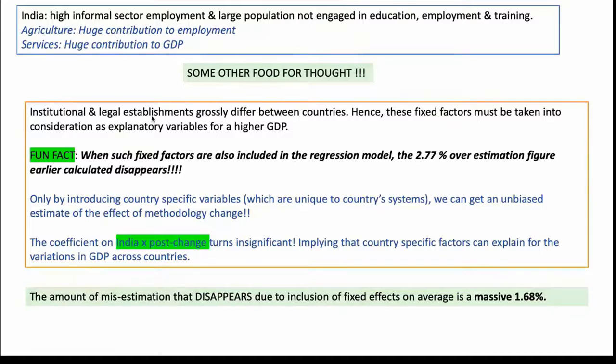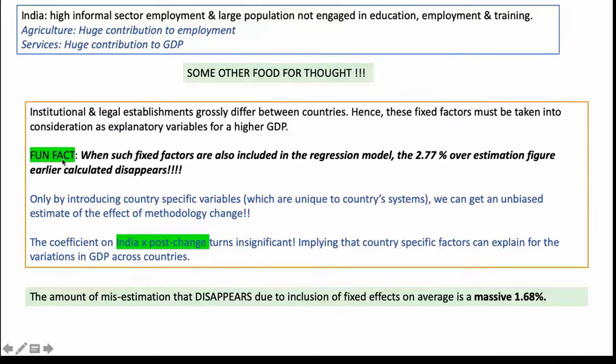So, for example, if you're comparing India with China, you cannot, because the entire structure, the democracy versus the autocracy part of it differs. So, you cannot be saying that, okay, China grew at this much percentage and they did not have methodology change. If we subtract that from how much was the growth rate for India, we'll know that this much is attributed to methodology change. This is the basic argument that this entire chapter is trying to make, that you cannot compare apples with oranges until you try to standardize them.